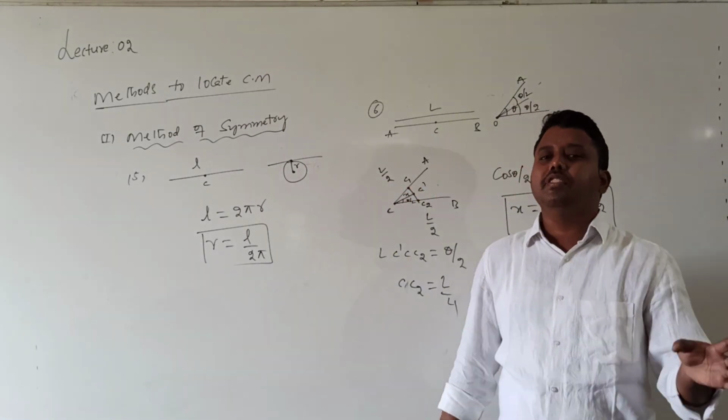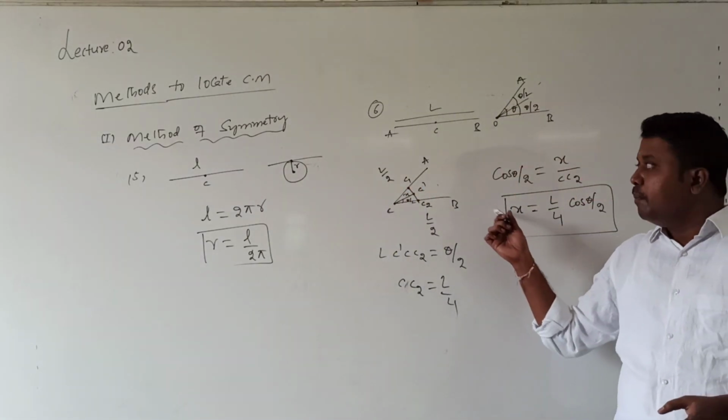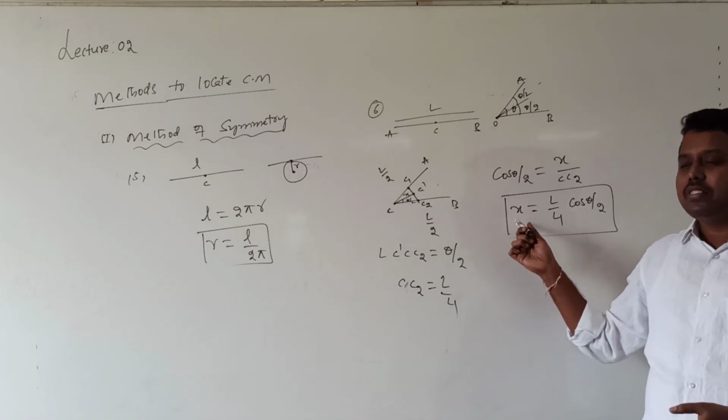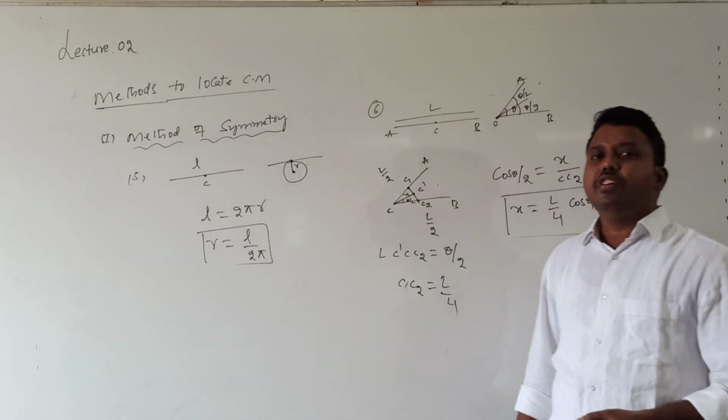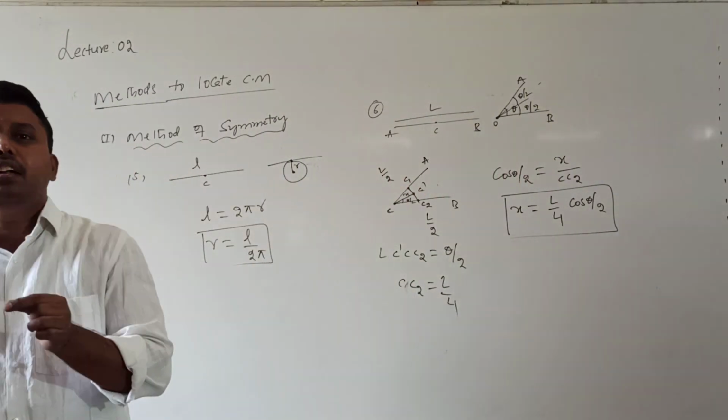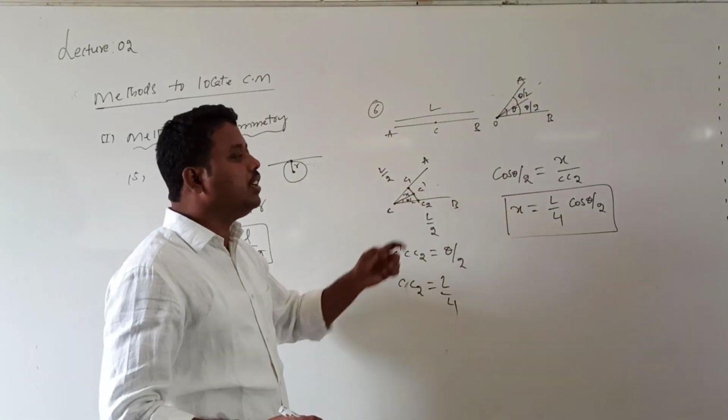Why is the center of mass shifted? Because of the bending of the rod. So because of the bending of the rod, the shift of the center of mass is given by the formula L by 4 into cos theta by 2, where theta is the angle between the two parts.